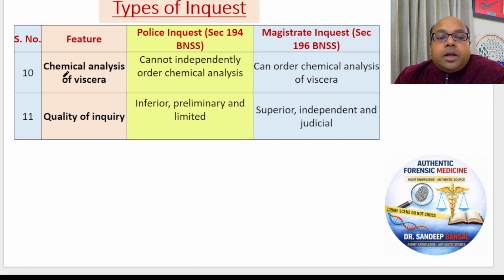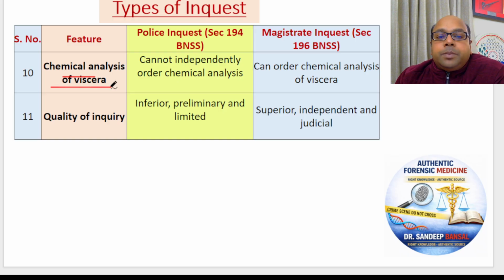Friends, the next point is chemical analysis of viscera. Now, what is the meaning of chemical analysis? What happens when a death has occurred and the postmortem is being done? Sometimes there is a doubt of poisoning. Sometimes the postmortem conducting doctor or the police may think that it could be a case of poisoning. Now, to detect the poison in the body, the viscera, meaning the internal organs, and the blood sample and the urine sample are collected. Some tissues and organs are collected, packed, preserved, and then sent to forensic science labs.